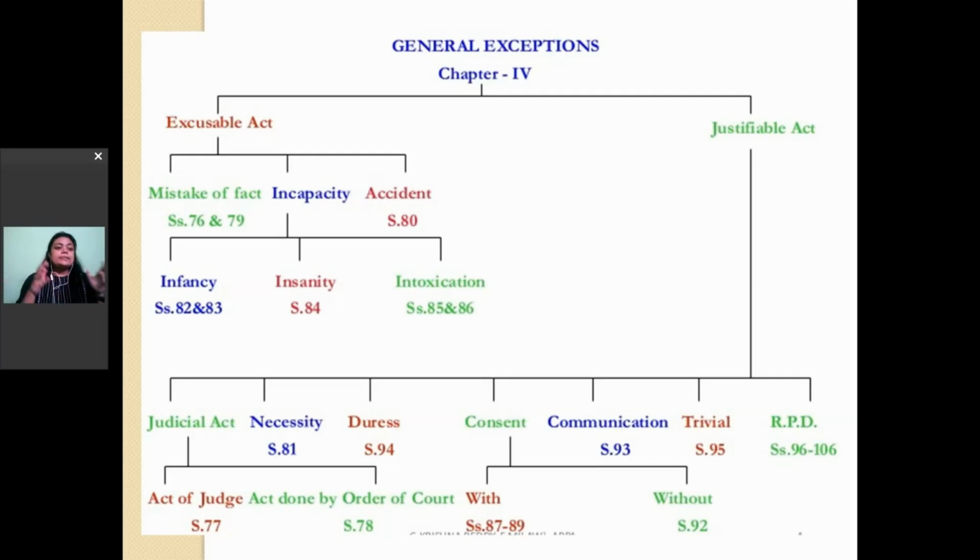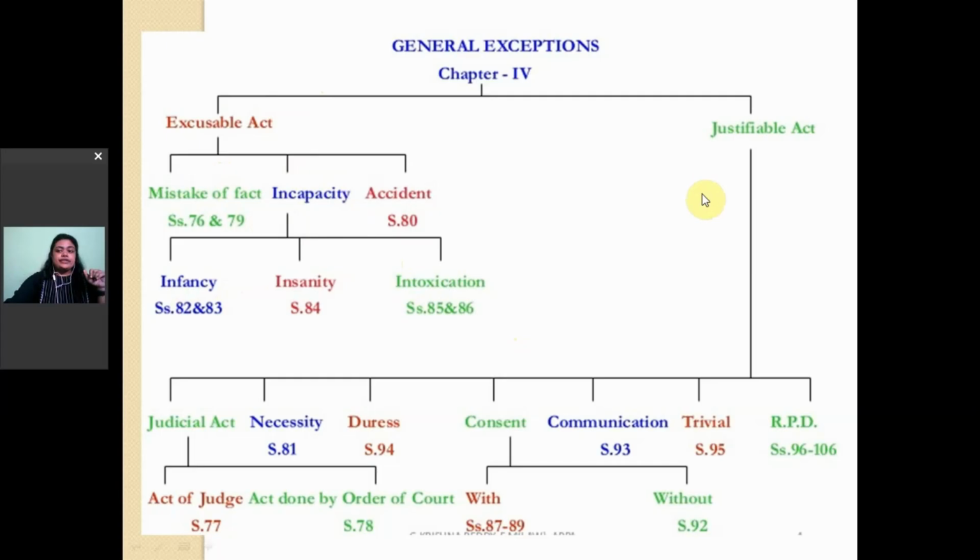The necessary mens rea is lacking in these cases. That is why they are called excusable acts, that is, they are excused in the eyes of law. What are the acts under this? Mistake of fact, incapacity, which is again of three types: infancy, insanity and intoxication, and finally we have accident.